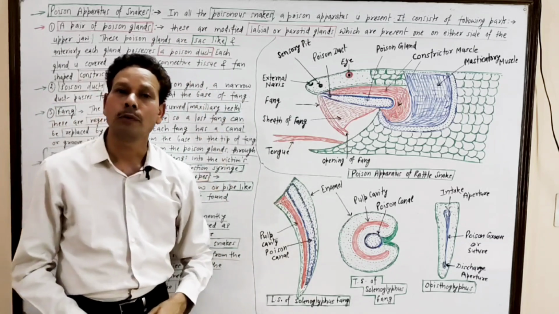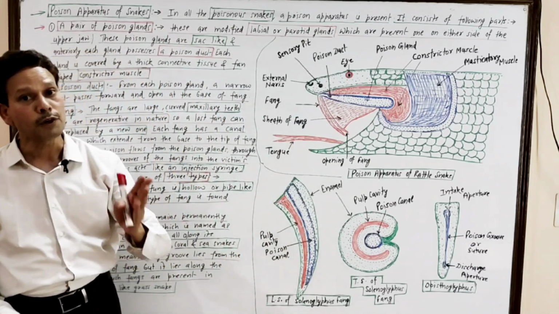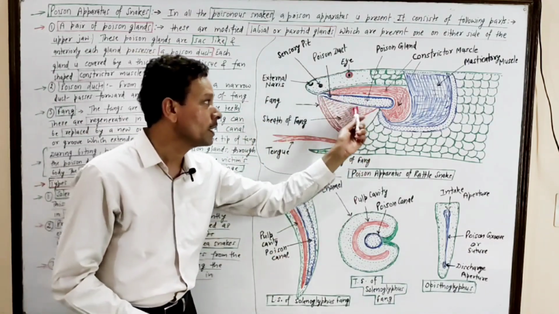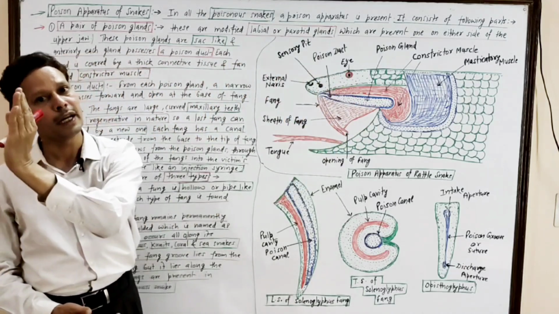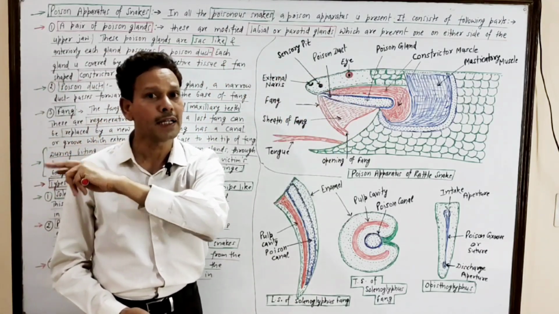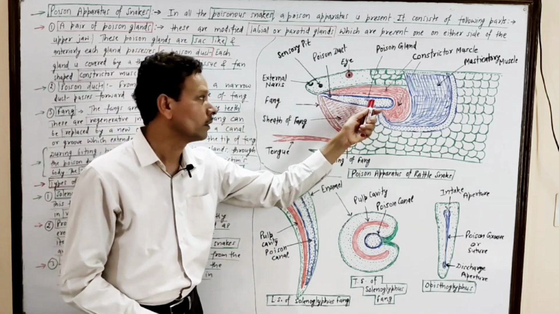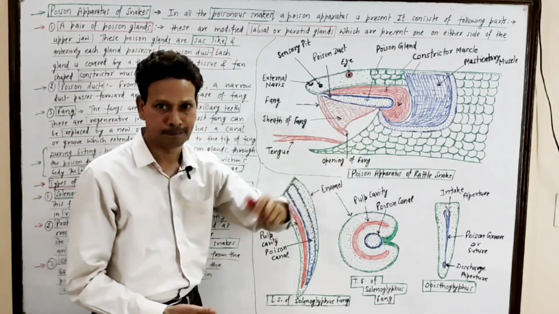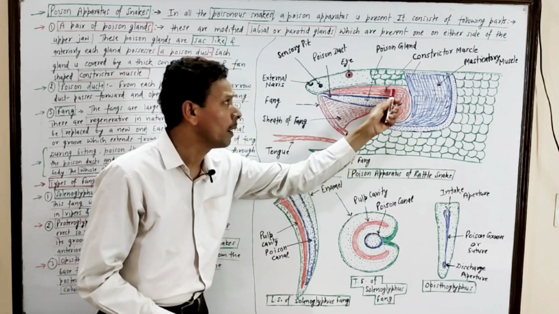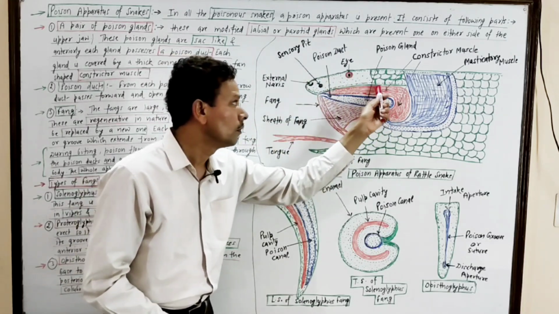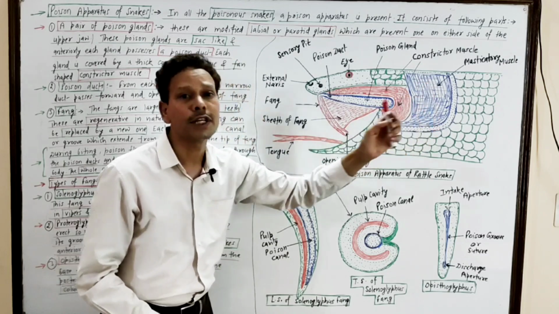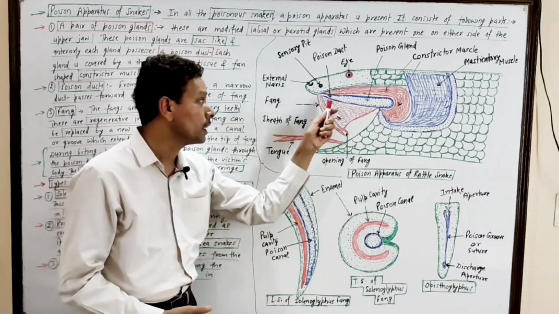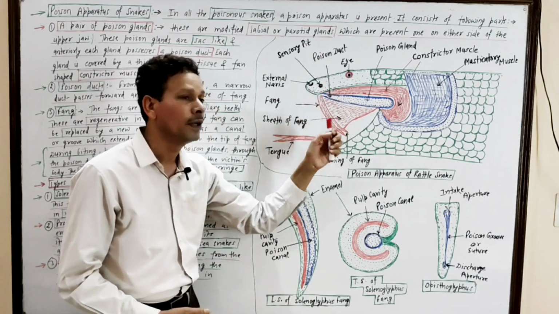Dear students, this is all about the poison apparatus of snakes as well as types of fangs. Each poison apparatus consists of three parts. One poison gland lies on either side of the head region, upper jaw, and it is a modification of the parotid gland. It is well covered by thick connective tissue, constrictor muscle as well as masticatory muscle. From the anterior part of the gland, a poison duct arises and opens at the base of a fang.